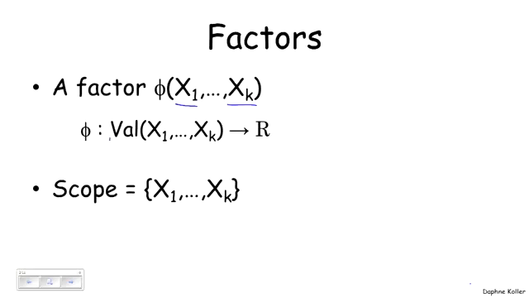So it takes all possible assignments in the cross-product space of x1 up to xk, that is all possible combinations of assignments, and it gives me a real value for each such combination. And the set of variables x1 up to xk is called the scope of the factor. That is, it's the set of arguments that the factor takes. Let's look at some examples of factors.